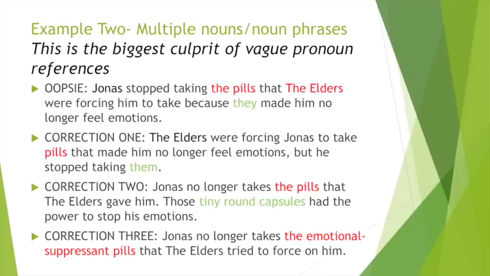In example 2, we have multiple nouns or noun phrases. This is the biggest culprit of vague pronoun references. Here is the sentence. Jonas stopped taking the pills that the elders were forcing him to take because they made him no longer feel emotions. Here, we don't know if the they, our pronoun, is referring to the pills or the elders.